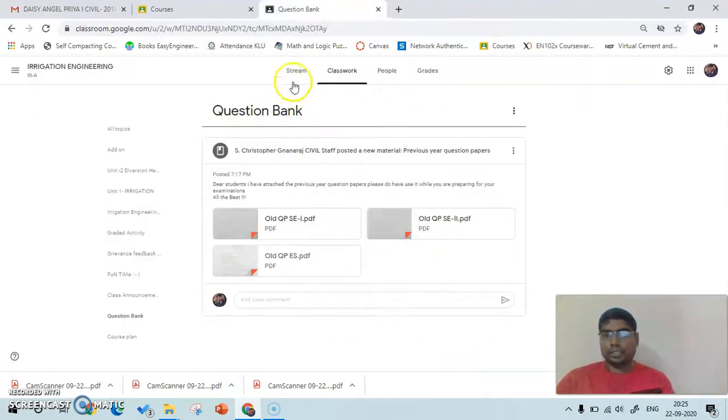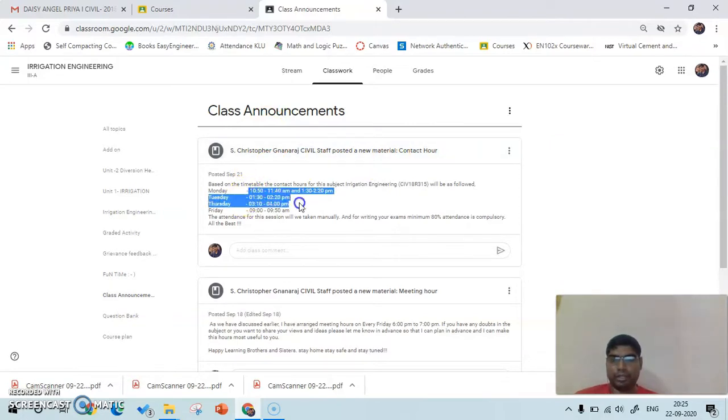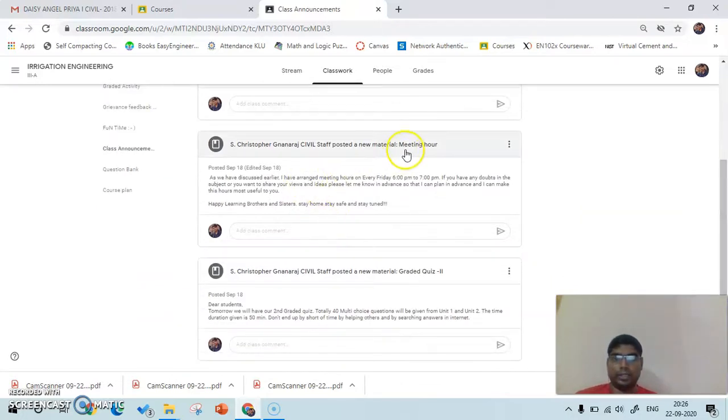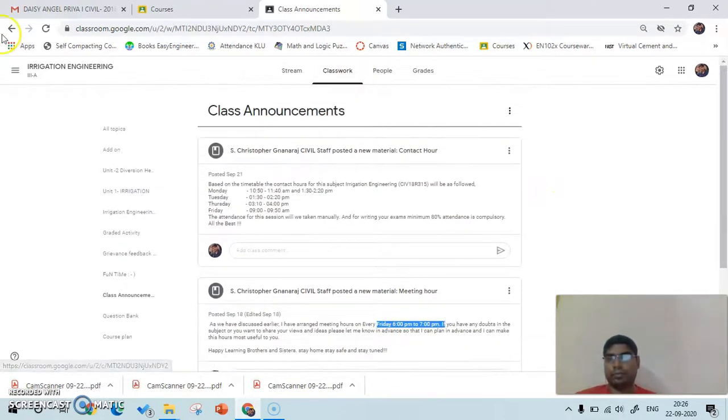Then followed by that, the class announcements. In the announcements, the first one is regarding the contact hours: per week, how many hours we are going to meet the students for class discussion. The second one is regarding the meeting hour. Students used to feel shy about asking doubts in front of the whole audience. So I have created a separate meeting hour in which, if they have any doubt, they can come and talk to me. I have allocated one hour per week, from 6 to 7 p.m.